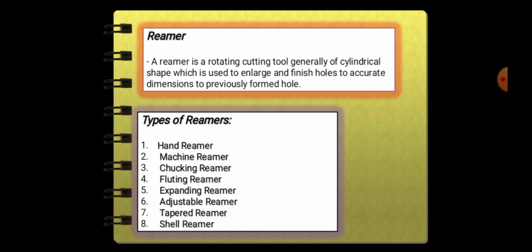So here are the types of reamers. Number 1, hand reamer. 2, machine reamer. 3, chucking reamer. 4, floating reamer. 5, expanding reamer. 6, adjustable reamer. 7, tapered reamer. Number 8, shell reamer.